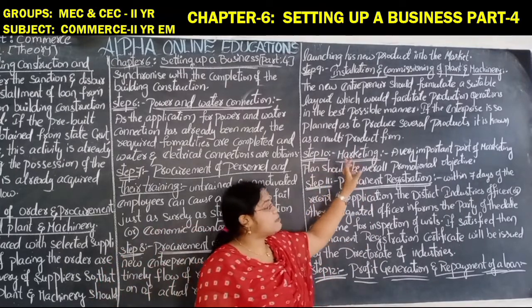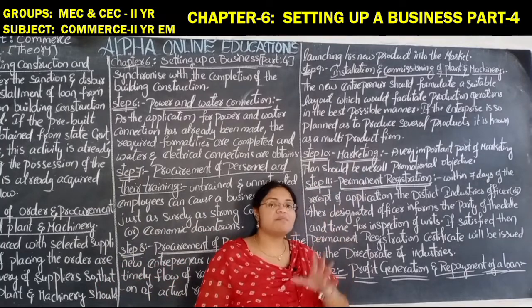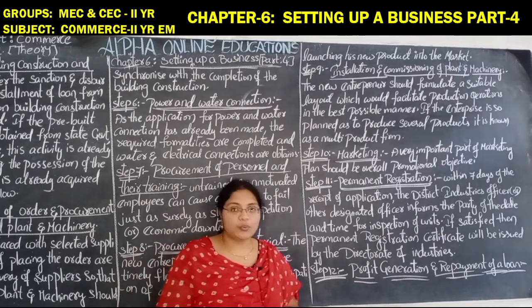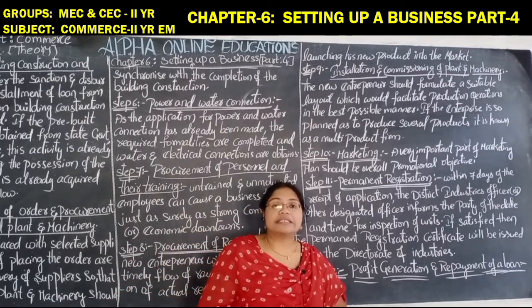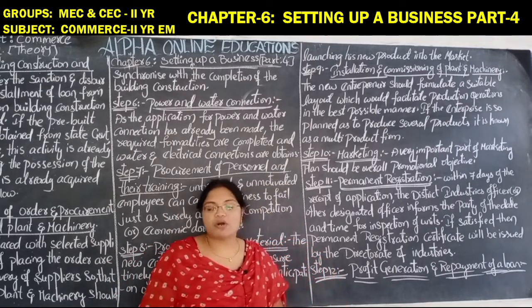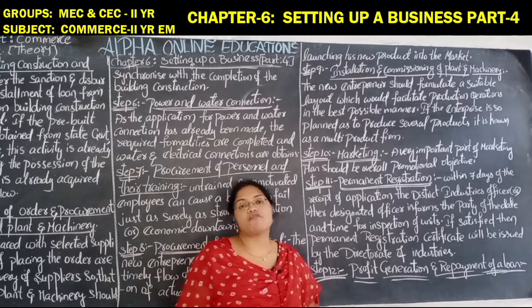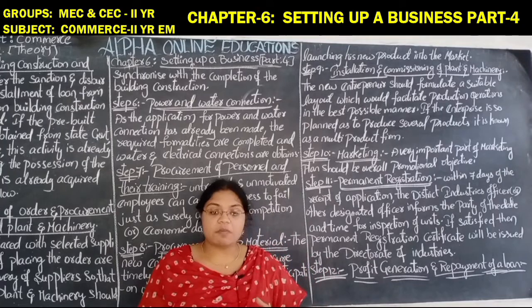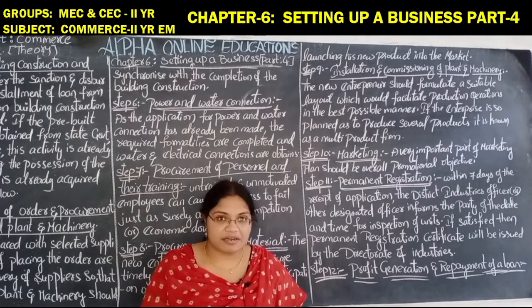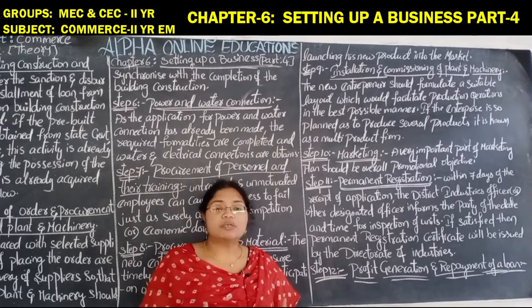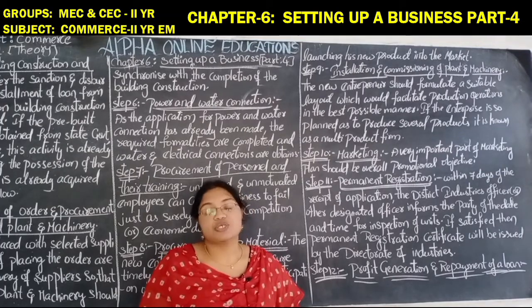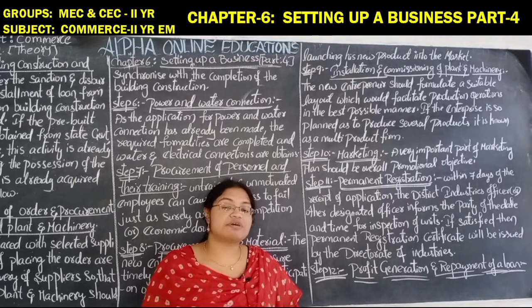Next, step 10, marketing. Marketing is the most important thing in order to achieve good reputation and goodwill, and they can raise the market value of the shares and earn profit if the marketing is good. In order to get good marketing, good strategic plans are needed. With a good strategy, they can win customers.